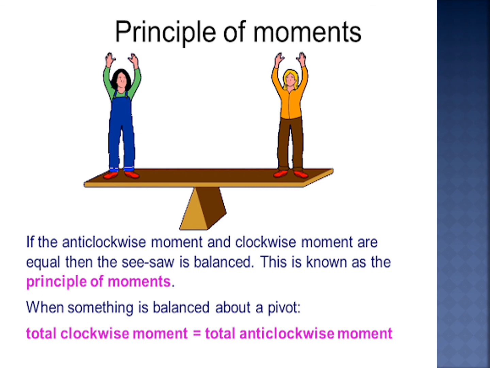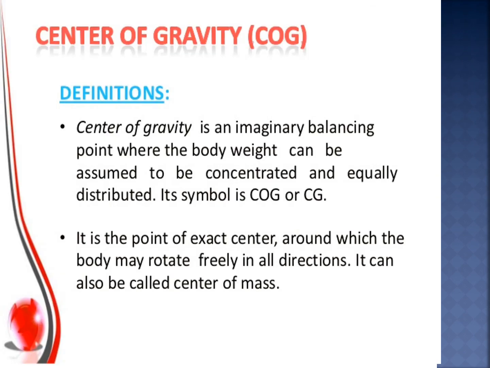What is the center of gravity? The center of gravity of a body is a point at which the entire weight of the body acts, irrespective of the position and orientation of the body. It is an imaginary balancing point where the body weight can be assumed to be concentrated and equally distributed. It is the point of exact center around which the body may rotate freely in all directions. So it can also be called the center of mass.